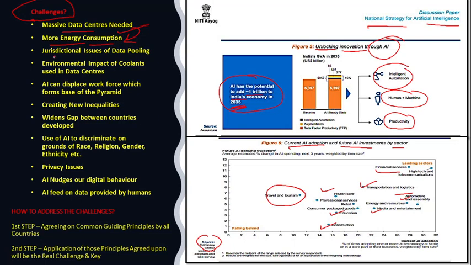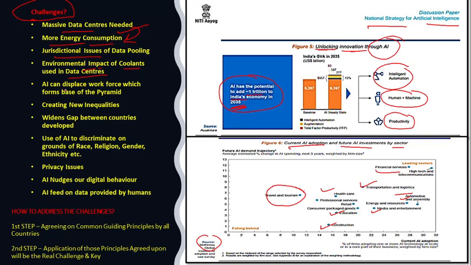Then there is the environmental impact of coolant used in the data centers. These coolants are made up of hazardous chemicals, and when the battery components become useless, they are disposed of and enter the ecosystem.